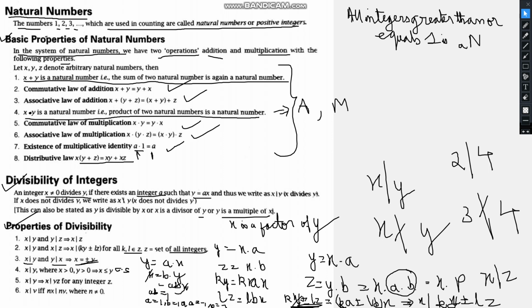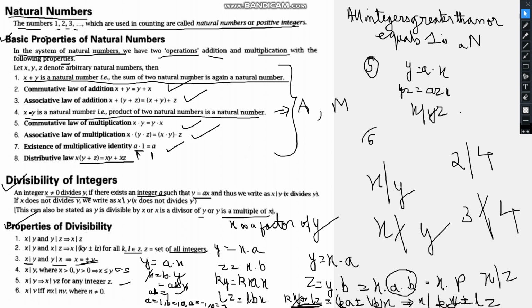Now x is a factor of y, so x is a factor of yz for any integer z. I am solving it here. Y can be written as a multiplied by x. Now yz can be written as az multiplied by x. So x is a factor of yz, as proved.